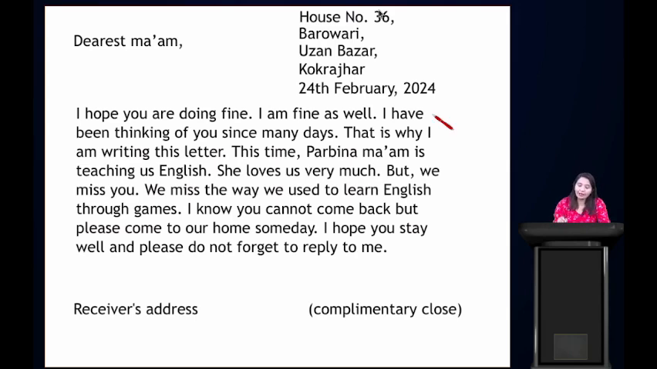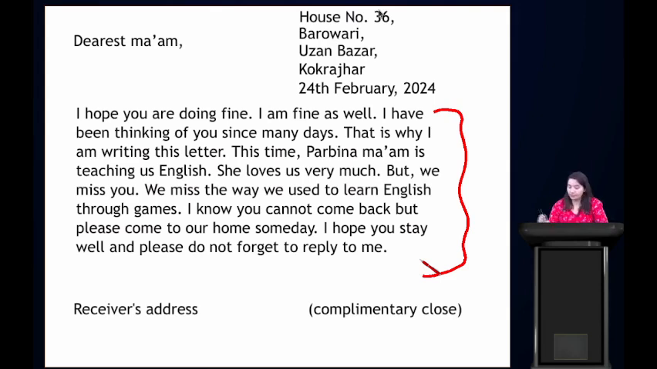This is how we write the body of the letter, clear and precise, because there is not too much information. Only the important message she wants to give to her ma'am. So when you write the body of the letter, whether it is a formal or informal letter, just make sure it is precise and short.